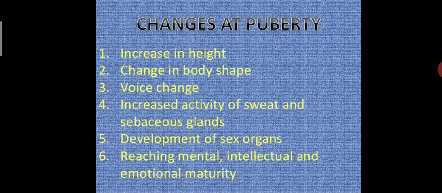Third, voice change. Fourth, increased activity of sweat and sebaceous glands. Then development of sex organs, and reaching mental, intellectual and emotional maturity. So we can see that many changes happen inside our body at the time of puberty.